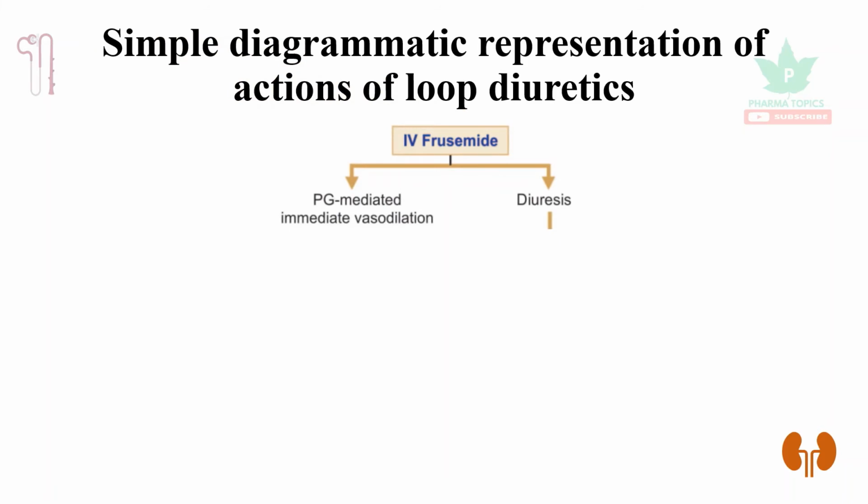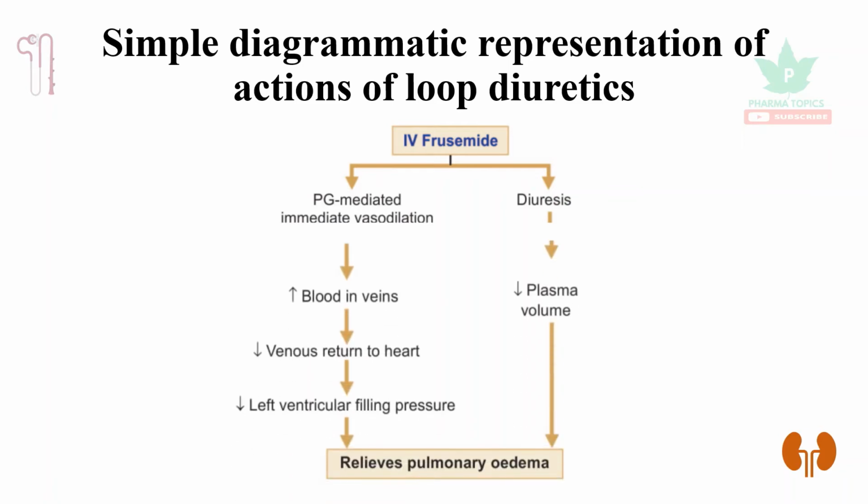So when they are given IV, they have dual actions. One is diuresis, one is prostaglandin mediated vasodilation. So that leads to relief of pulmonary edema because the vasodilation increases the blood in the veins. Whatever the venous return to the heart increases, and that decreases the ventricular filling pressure because the veins can accommodate more blood. So the venous return to heart is reduced. So diuresis reduces the plasma volume. Put together, it relieves pulmonary edema.